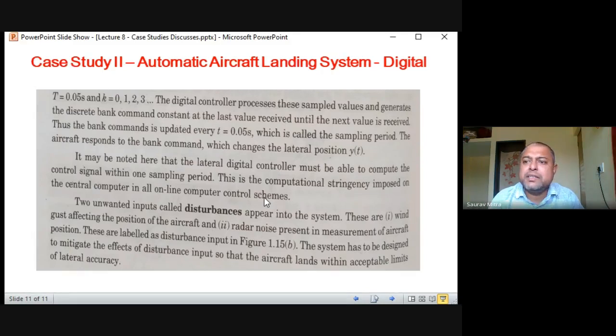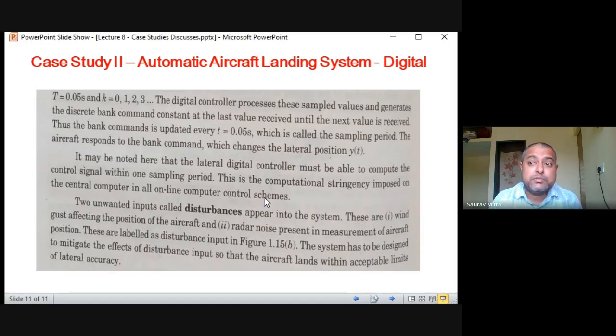Those who are watching cricket find that sometimes the fielder misses the catch because the ball is in the air and the fielder is positioned below it, but a gusty wind comes and the ball deviates. The same thing happens in the case of an aircraft. Even after doing everything correctly, a gusty wind can shift the position of the aircraft to one side, so there might be an accident. So these are two disturbances and you cannot avoid them.